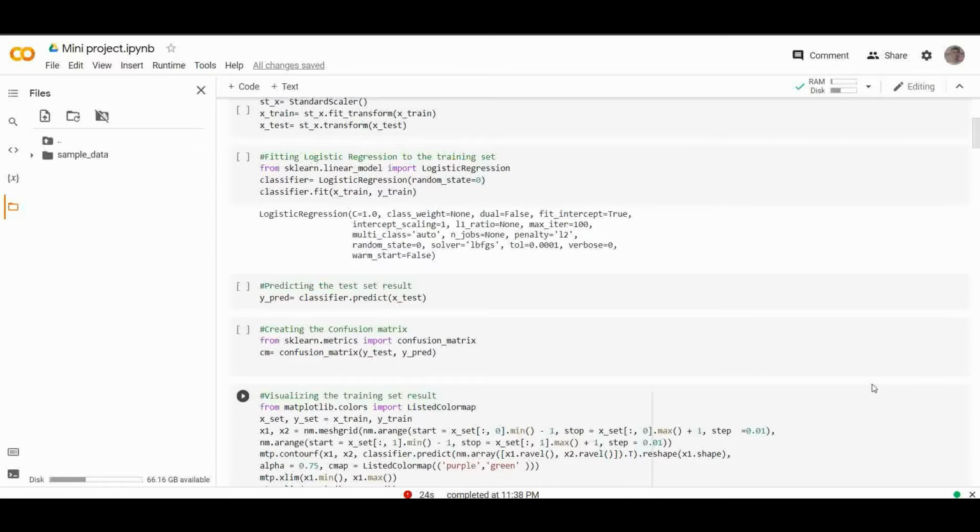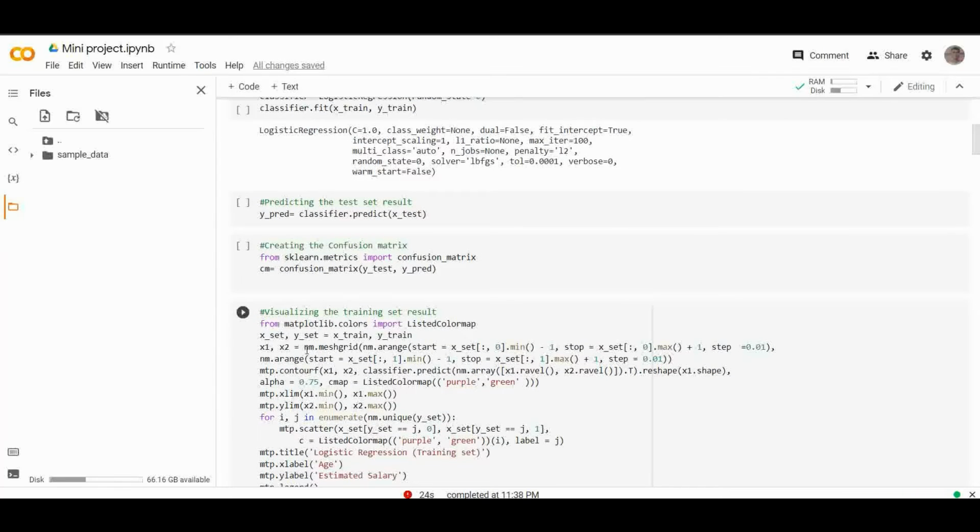Now we will create a confusion matrix. Why do we need a confusion matrix? To test the accuracy of the result. We will create a confusion matrix here to check the accuracy of the classification. To create it, we will need to import the confusion_matrix function of the sklearn library. After importing the function, we will call it using a new variable cm. The function takes two parameters, mainly y_true, the actual value, and y_pred, the predicted value returned by the classifier. So this is the code. We'll include the sklearn confusion matrix.